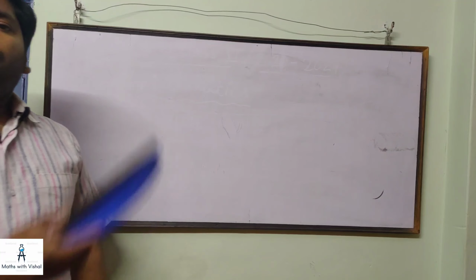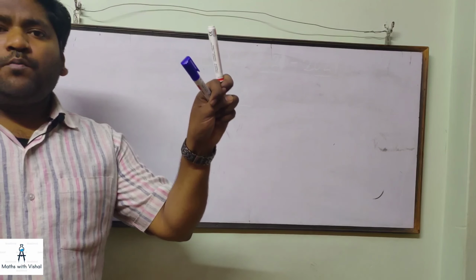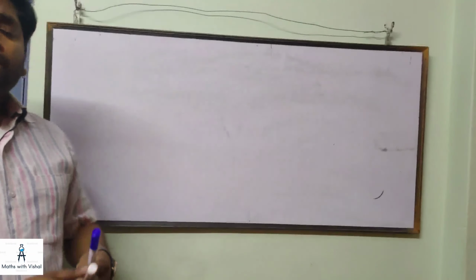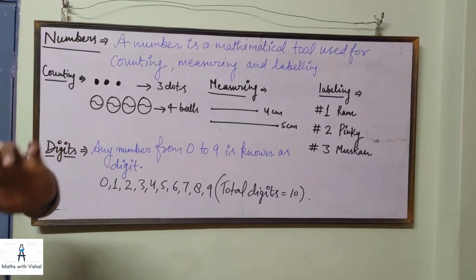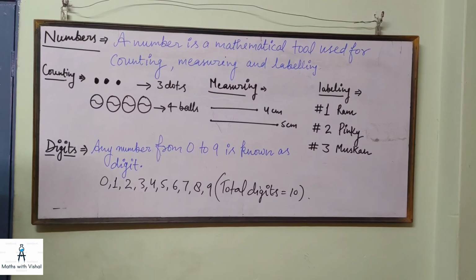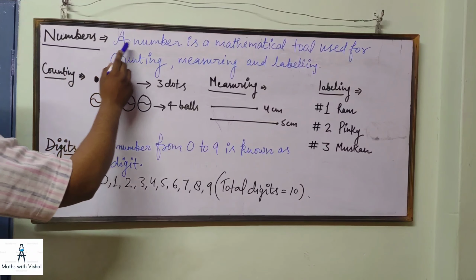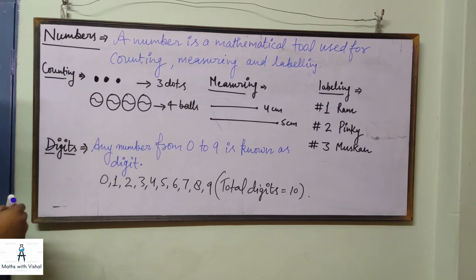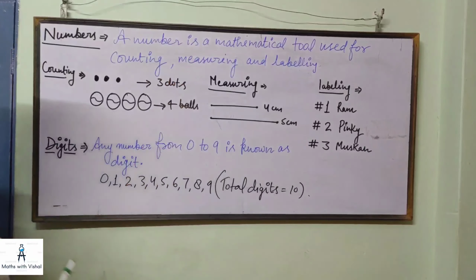Suppose I have one duster in my hand. I have two markers in my hand. So these are the basic things about numbers. A number is a mathematical tool used for counting, measuring and labeling.